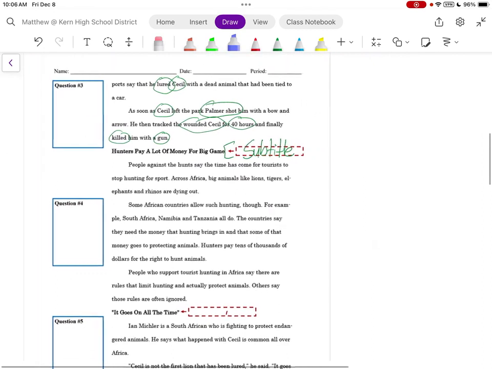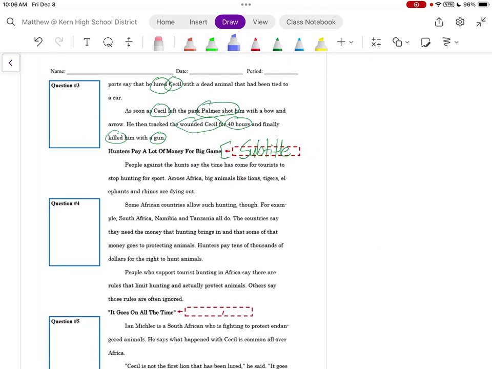Hunters pay a lot of money for big game. People against the hunts say that the time has come for tourists to stop hunting for sport. Across Africa, big animals like lions, tigers, elephants, and rhinos are dying out. So, again, we have people against the hunts, and they are saying that we should stop hunting because animals are dying. So notice how these three statements are linked together.